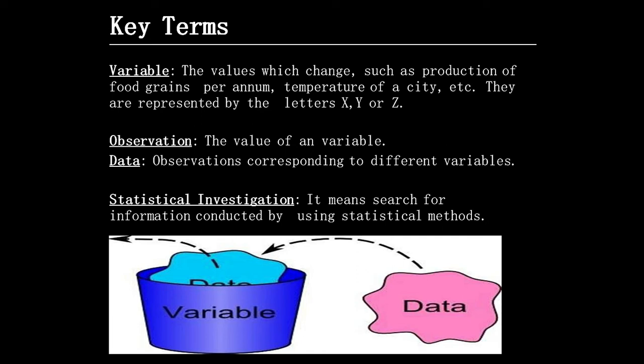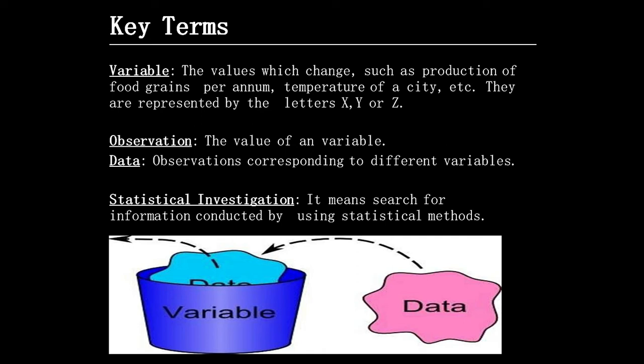Means they will change. Like productions of food grains per annum, temperature of a city, all will vary from year to year, from month or days. The temperature of a city will change on a daily basis.